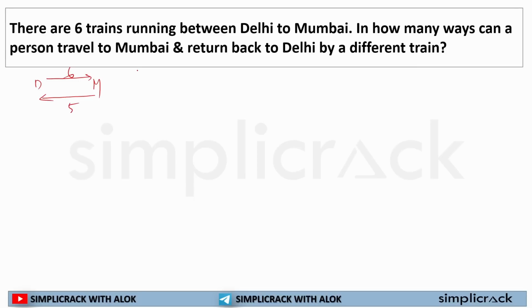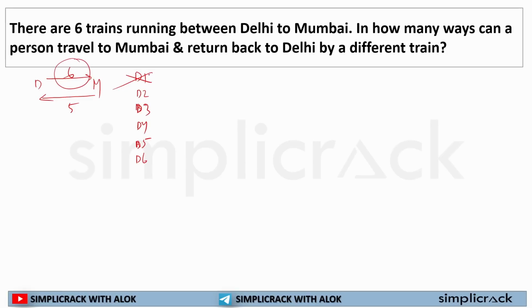For example, from Delhi to Mumbai, there are 6 trains: D1, D2, D3, D4, D5, D6. If you use D1, then you can't use D1 while returning from Mumbai to Delhi. So while going from Delhi to Mumbai, there were 6 trains.